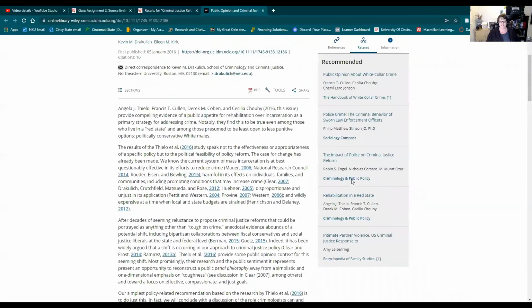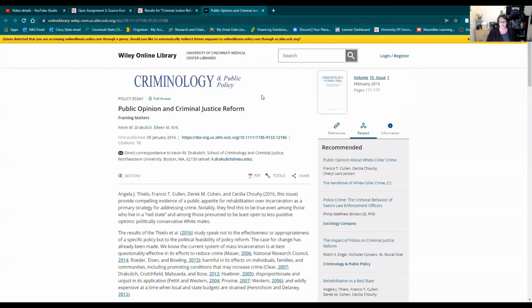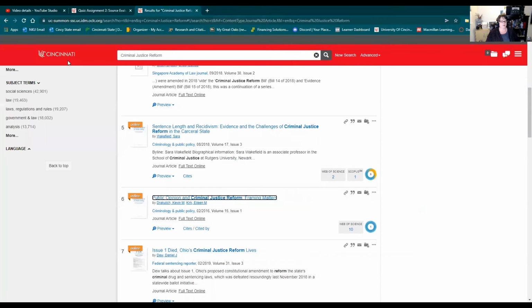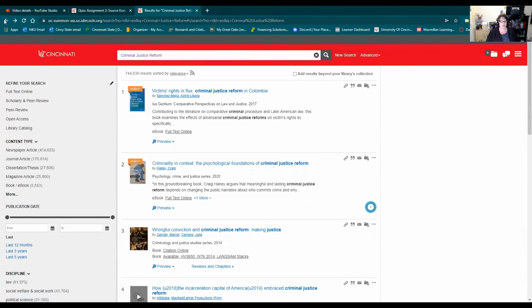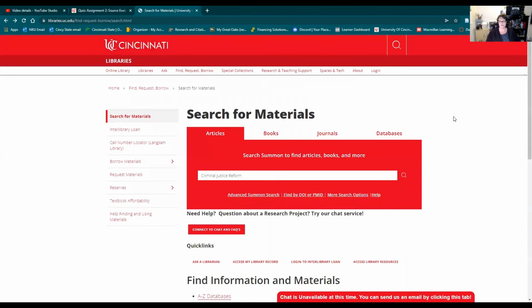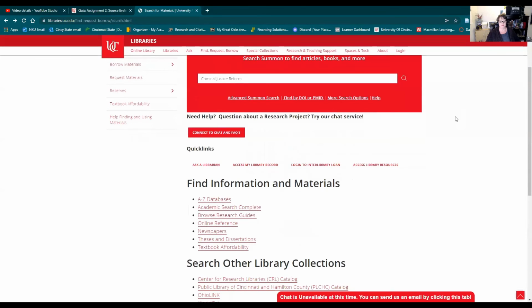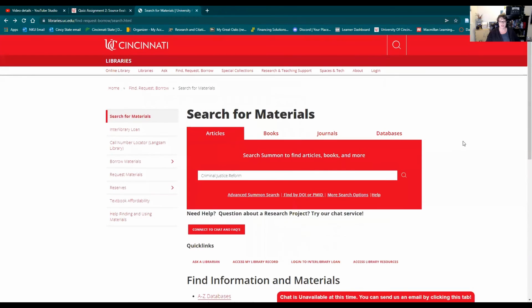Here we are, we're accessing it because we're doing that through the university. So it's really a great resource to be able to look things up through the university library. You have the online catalogs for Claremont and Blue Ash as well. So depending on which campus you're going to or you're associated with, you'll be able to find stuff. And of course, you always have access to the UC main campus, Langsam Library.